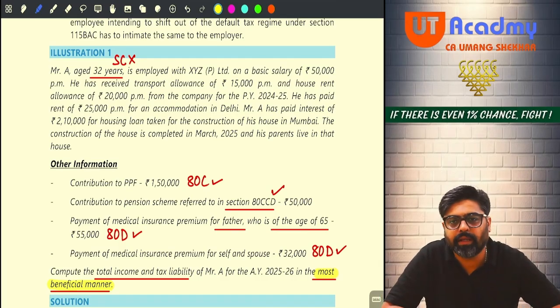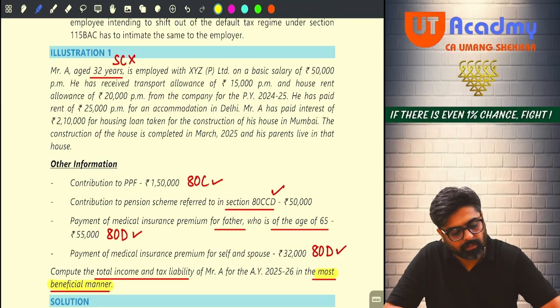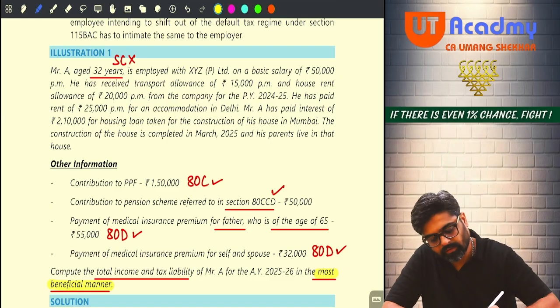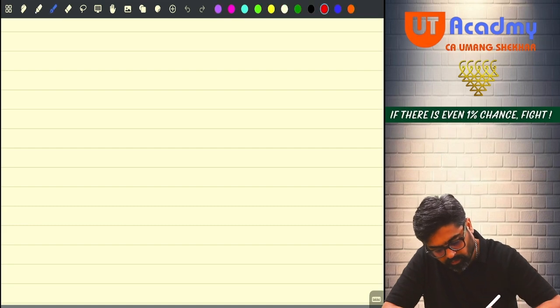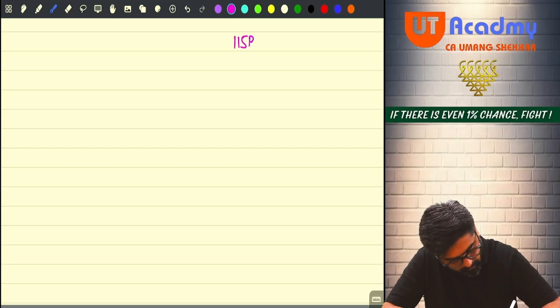Let's first calculate the income under the head salary. Okay, no? So basic salary 50,000 he is getting. 50,000 into 12, 6 lakh rupees basic salary. So if he is following 115BAC or not following 115BAC. 115BAC not followed. And 115BAC followed.